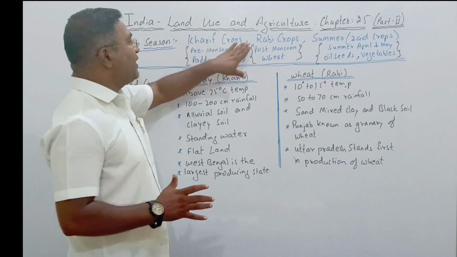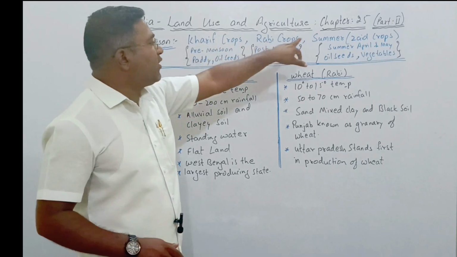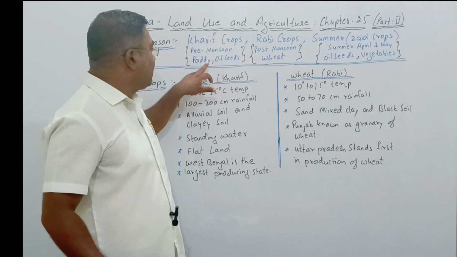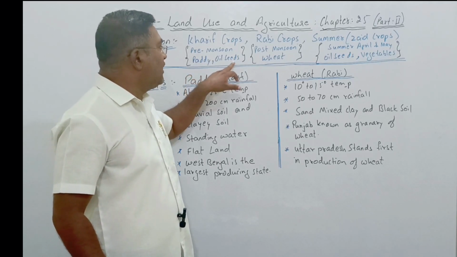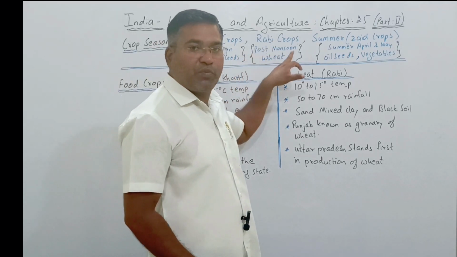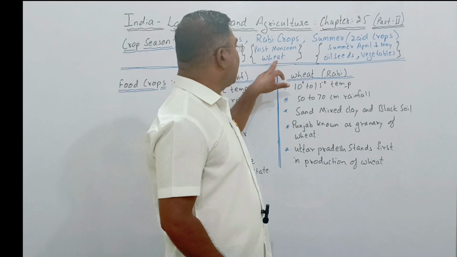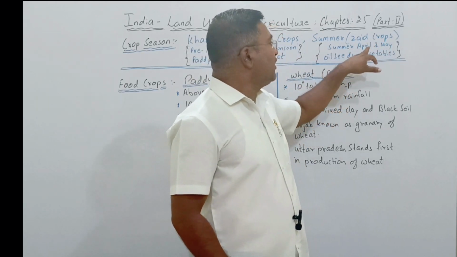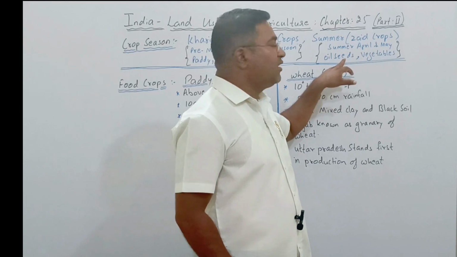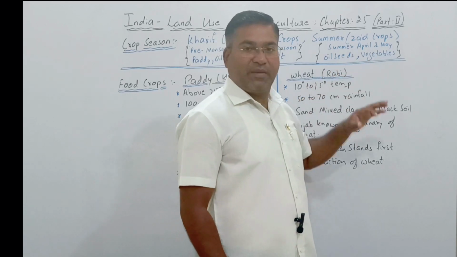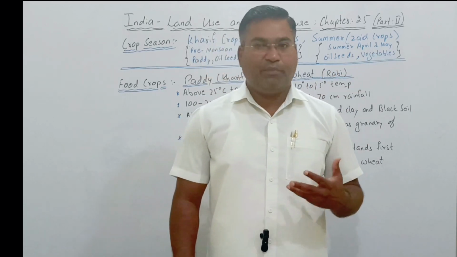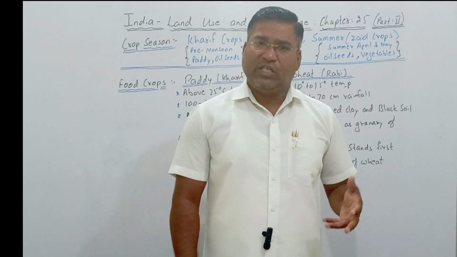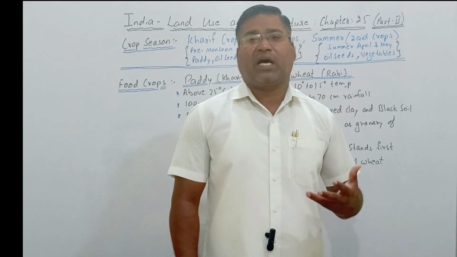So crop seasons are divided into three parts: kharif crop, rabi crop, summer crop. Kharif crop is pre monsoon, crops like paddy as well as oil seeds. Rabi crops are post monsoon, crops like wheat. Summer crop, which is also called the jade crop, is in the months of April and May. Crops like oil seeds and vegetables we can produce. As India is an agriculture country, there are a few goods there.